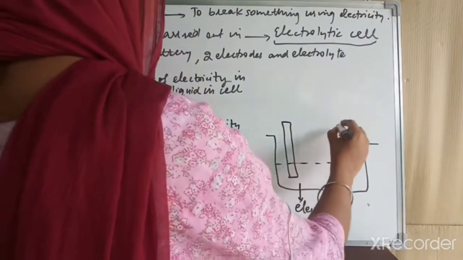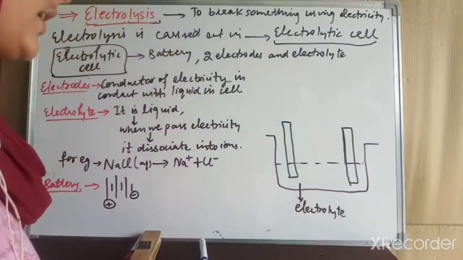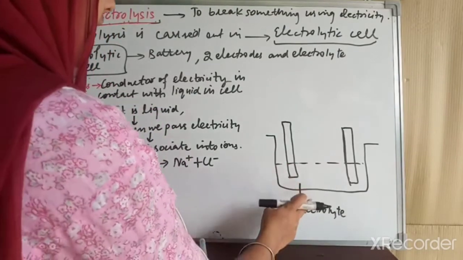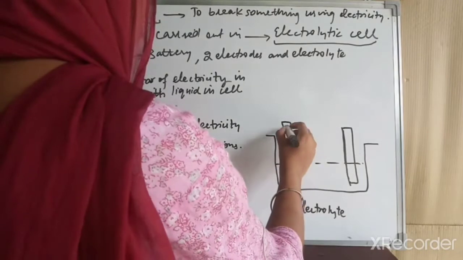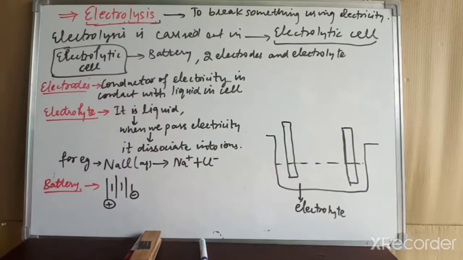The electrodes, as I have already told you, must be non-reactive, they must be inert electrodes. Electrodes must be selected so that they do not react with the electrolyte. So these are the two electrodes which I have taken. We can take carbon electrodes. If you want to do the practical, you can also take pencils, because pencils contain graphite, and graphite is a good conductor of electricity. We can sharpen the pencils from both ends, then use them in place of these electrodes.